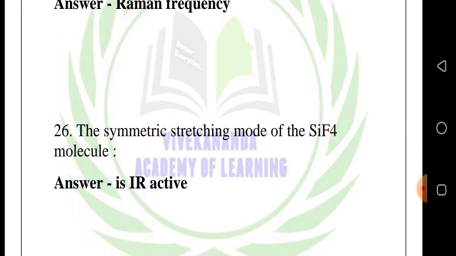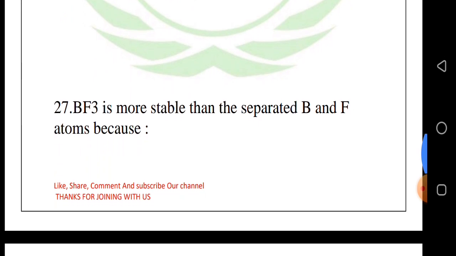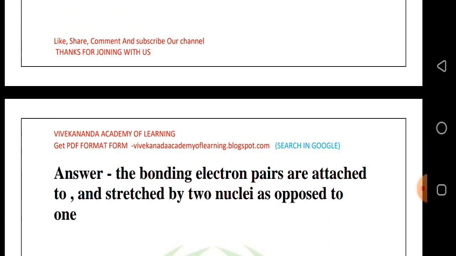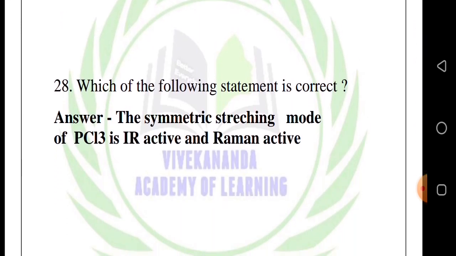26th question, the symmetric stretching mode of SiF4 molecule. Answer: is IR active. 27th question, BF3 is more stable than the separated B and F atoms because. Answer: the bonding electron pair is attracted and shared by two nuclei as opposed to one. 28th question, which of the following statements is correct?